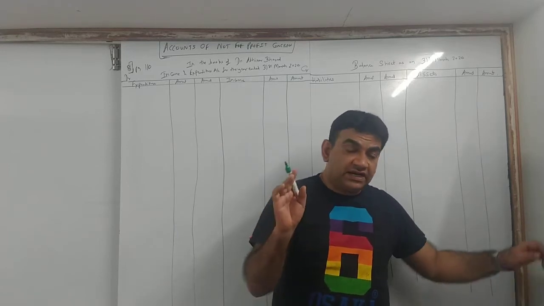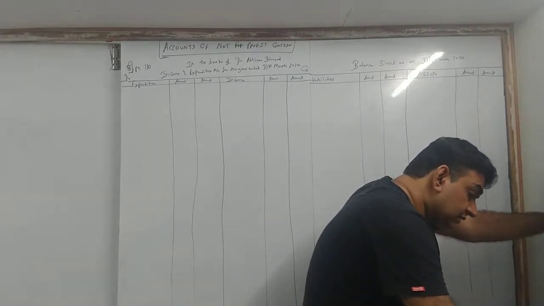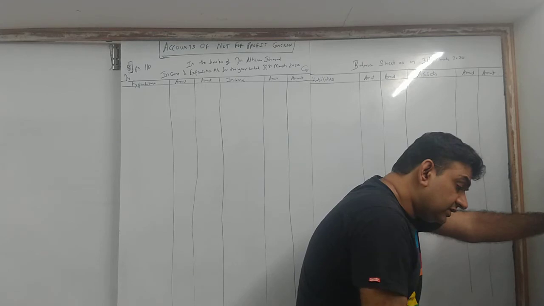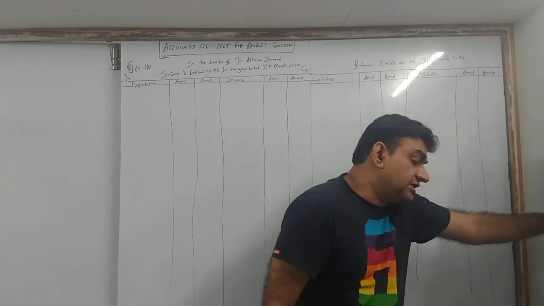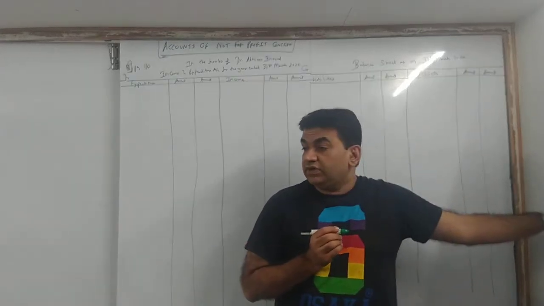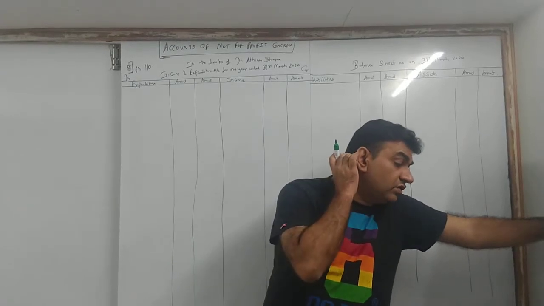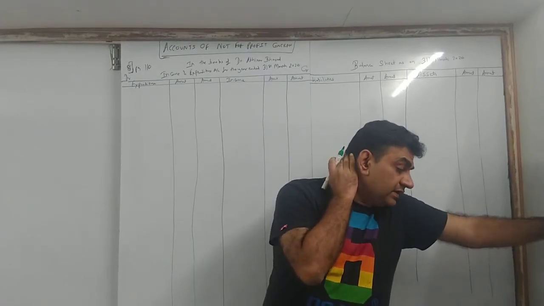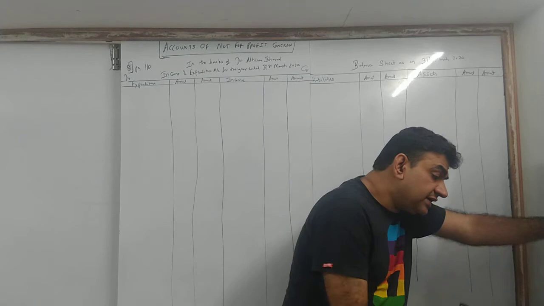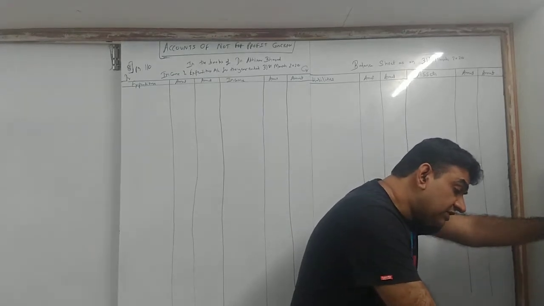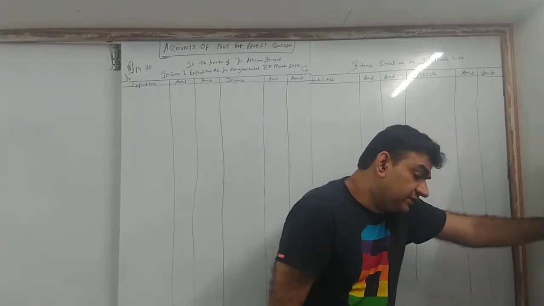Come to the receipt side, put a mark on visit fees and put a mark on receipt from dispensary. Outstanding expenses, rent and salary. On the payment side put a mark on salary and rent.